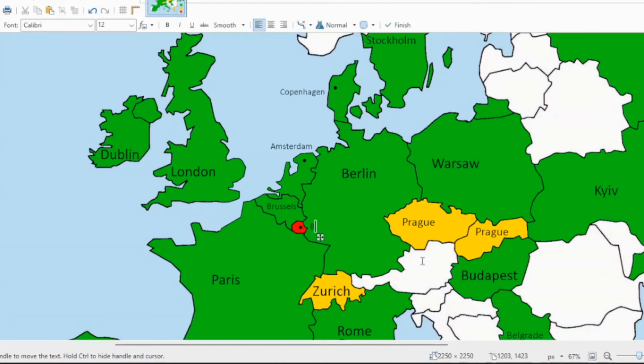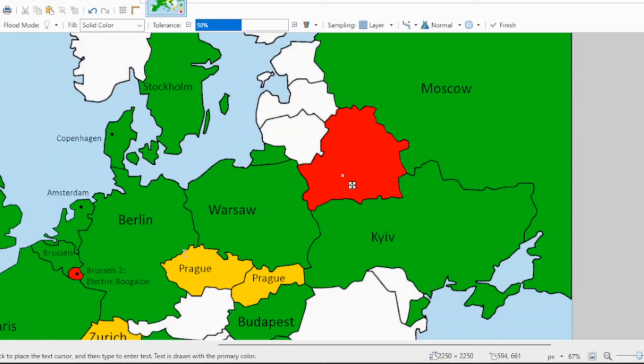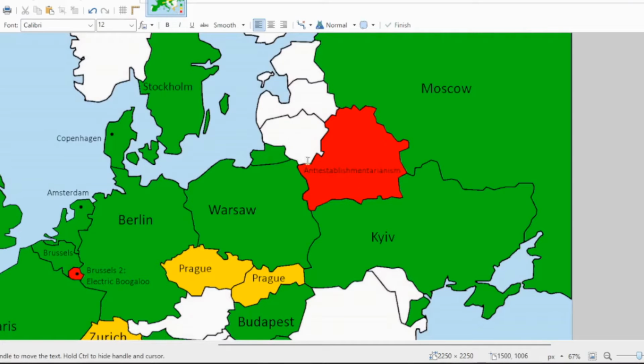It's gonna be Brussels 2 Electric Boogaloo, because it is a well-known fact that Luxembourg is a sequel, or actually the sequel, to Belgium. Alright, Belarus, I don't remember the capital, I've seen it somewhere. I don't remember what it is, but I think I remember it being pretty long, so I'm just gonna make sure that the capital name I put is really, really long. Yup, there we go.